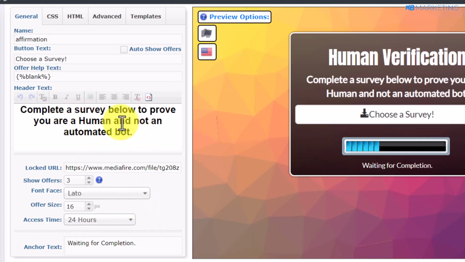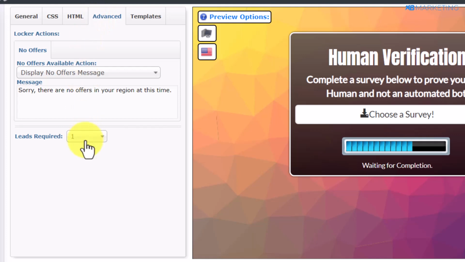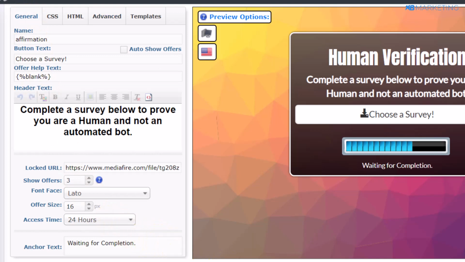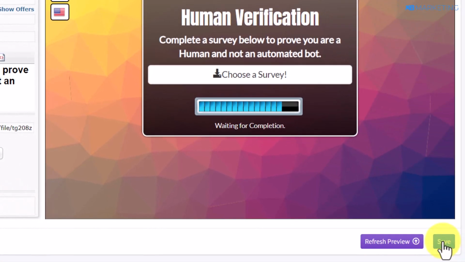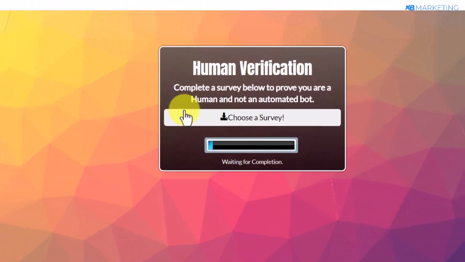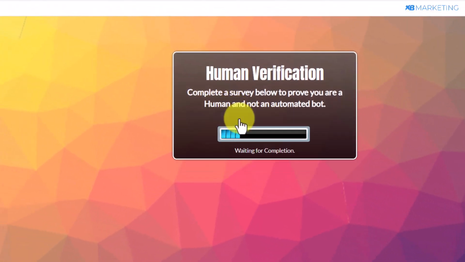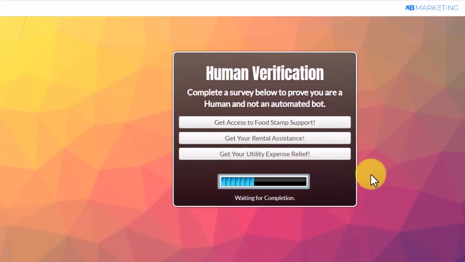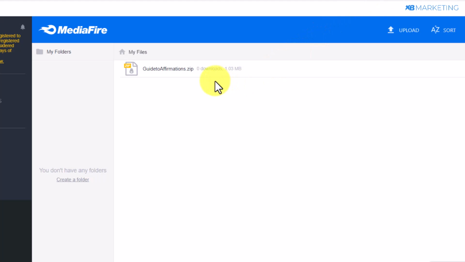However, if you want them to complete more than one CPA offer, all you need to do is to go over to the advanced section and you can select as many offers as you want them to complete. Okay, so this is up to you. Once you're done creating your locker, all you need to do is to click on save. So once you do that, you want to grab your content locker link and you want to open it in a new tab. So once you do that, you are going to see people will be shown CPA offers, and once they complete this offer, they will be redirected to download this ebook.